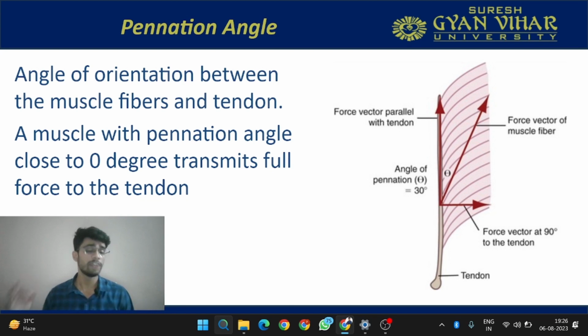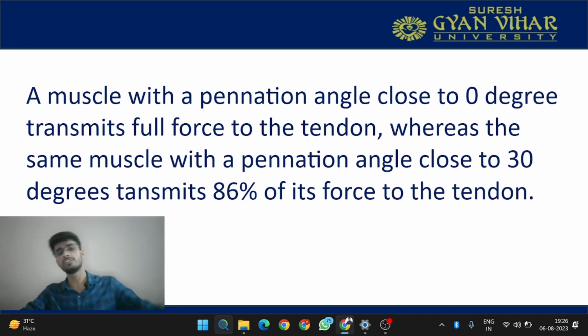So where the muscle fibers are parallel, they are parallel in the fusiform muscles. So fusiform muscles have a pennation angle close to 0 degrees. Now this is what I have explained to you. If a muscle is close to 0 degrees, it will give full force to the tendon. Whereas if the muscle is at 30 degrees, then it will be able to transmit 86% of the force. Why? Because cos 30 value is 0.86. This is the reason why it will not be able to transmit the full force.